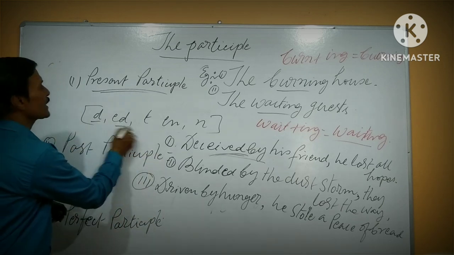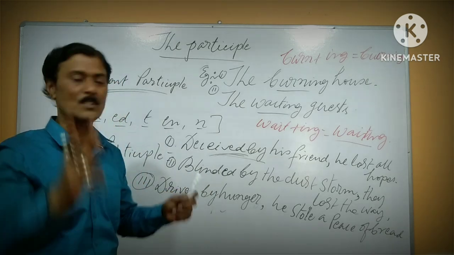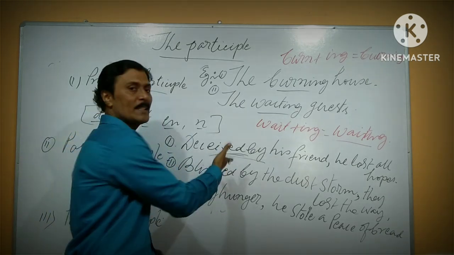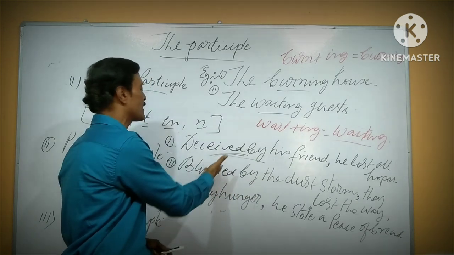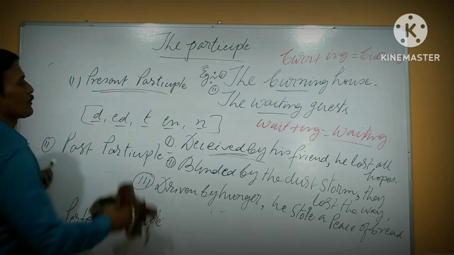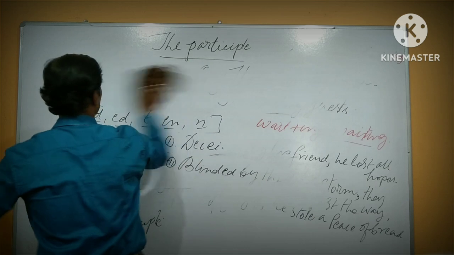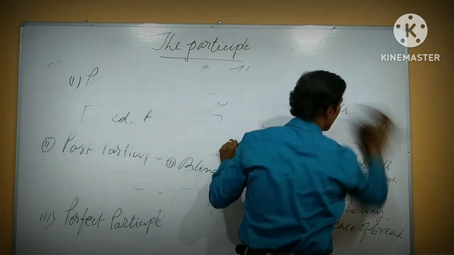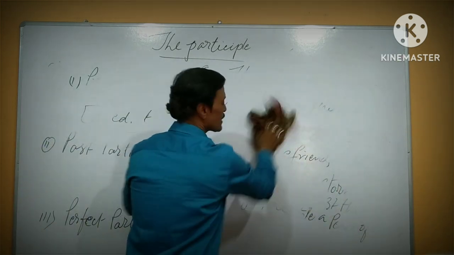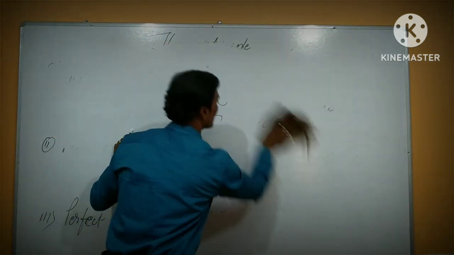The end of the verb d, ed, t, en and n is added, and that is generally completed in the past and side by side is used as a passive. That is called past participle. Please be patient until the end of the video and then it will be clear.